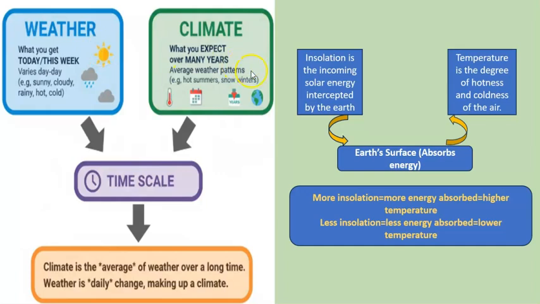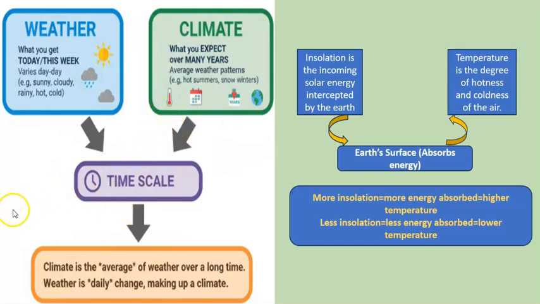Now, weather and climate. The difference between these two terms is on the basis of time scale. Weather is what you experience today, this week, as hot, cold, or humid. But climate is an average weather pattern of a particular place, what you expect for many years and decided after the observations of many years. For example, as we know, Mumbai has a humid atmosphere, right?